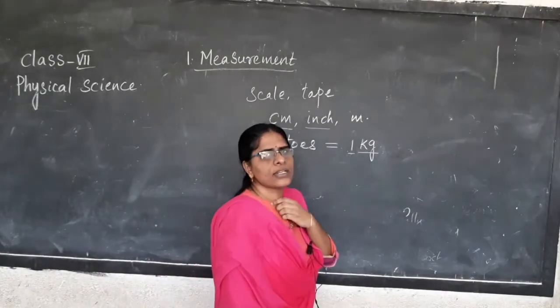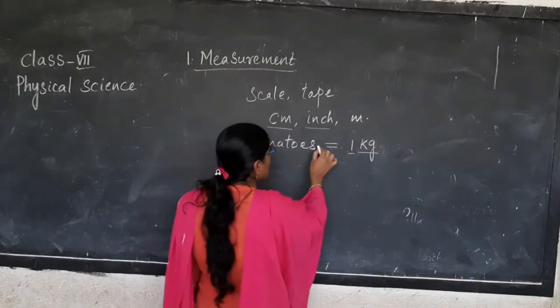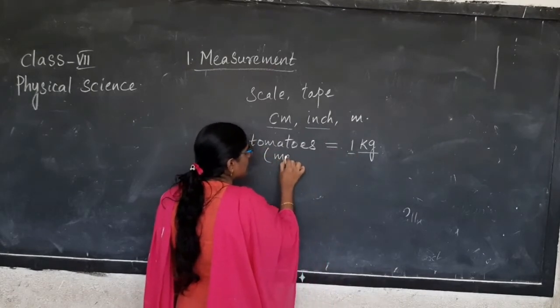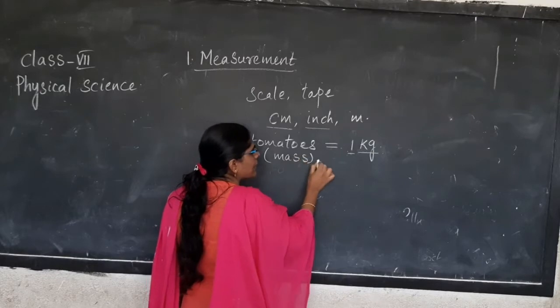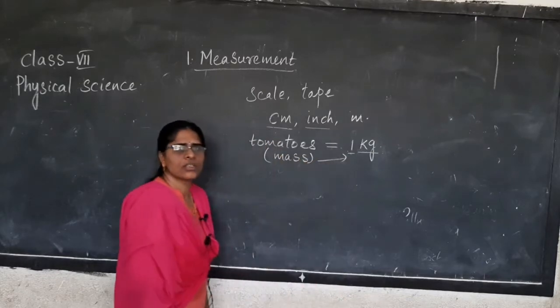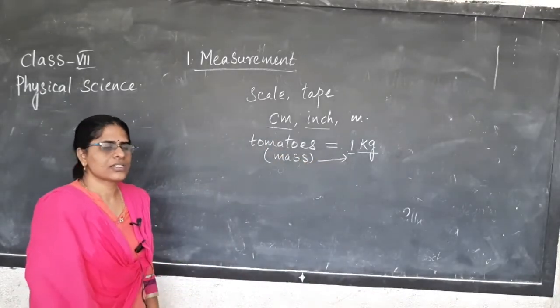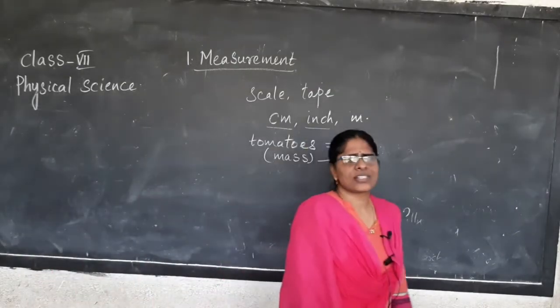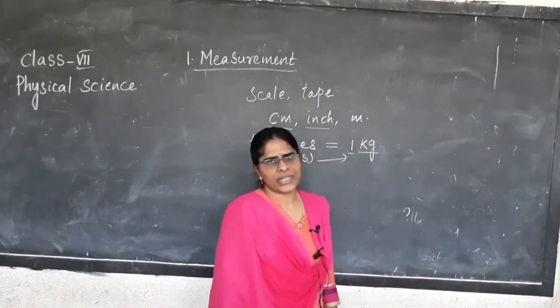Hence, here we find that 1 kg is nothing but the mass of the tomatoes you are measuring. Yes or no? Yes.